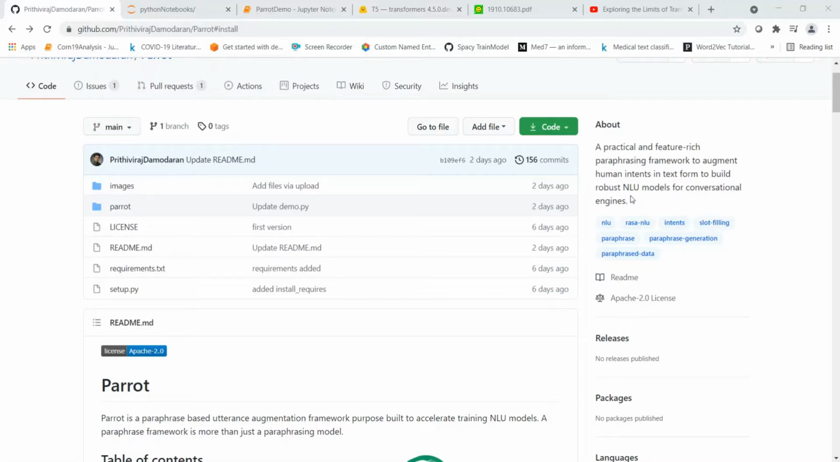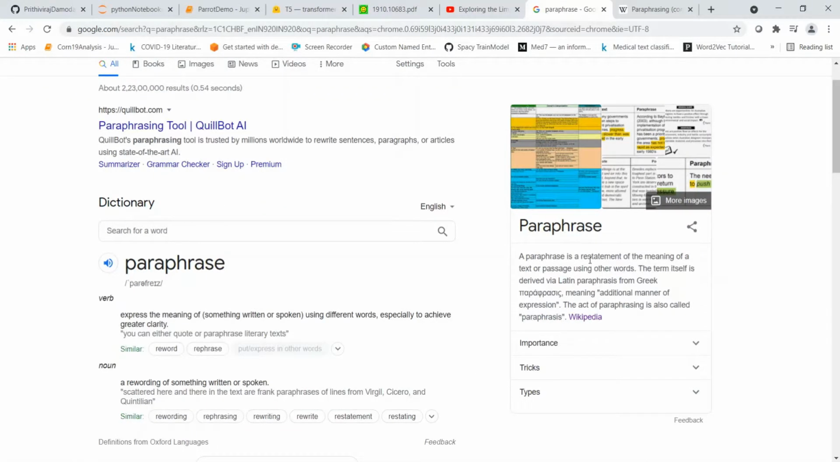Let's get started. Parrot is developed by Prithviraj Damodaran. And as I said before, it is a paraphrase based utterance augmentation framework. So what is a paraphrase? A paraphrase is a restatement of the meaning of a text or passage using other words. So it is about rewording of something written or spoken.